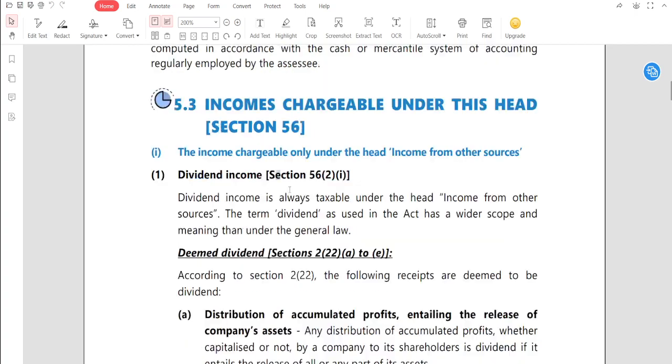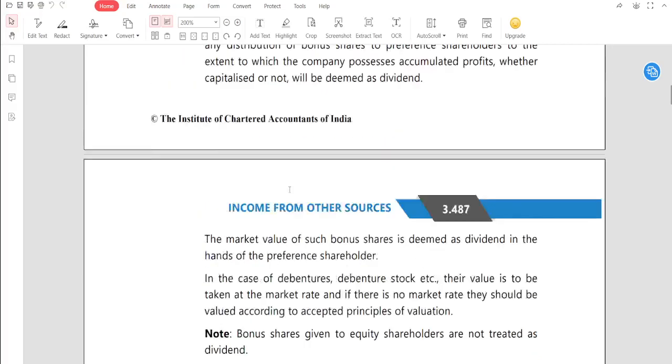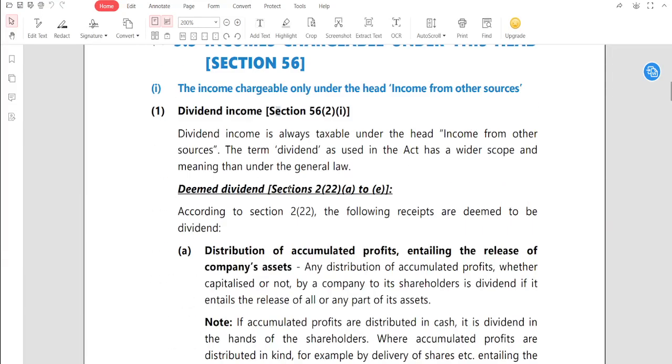One by one we will go through and make it clear, slowly, there is no hurry. First, dividend income, section 56(2)(1). The first thing is the dividend income, that is section 56(2)(1). Dividend income is always taxable under income from other sources. We know that the term dividend used in the Act has a wider scope and meaning under the general law.